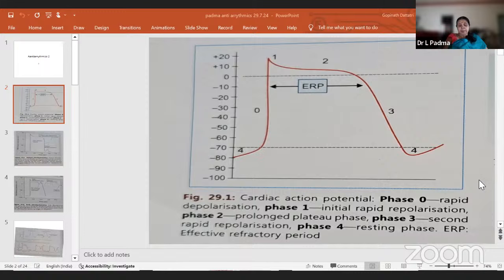So bradyarrhythmias and these things you should learn by heart. See, at atrial ectopics, no drug, only assurance, it will bring back to normal. This is the only thing. That's why I wanted to put this. And when there's complete heart block, artificial pacemaker; vasovagal, atropine. If it is sympathomimetic, isoprenaline.